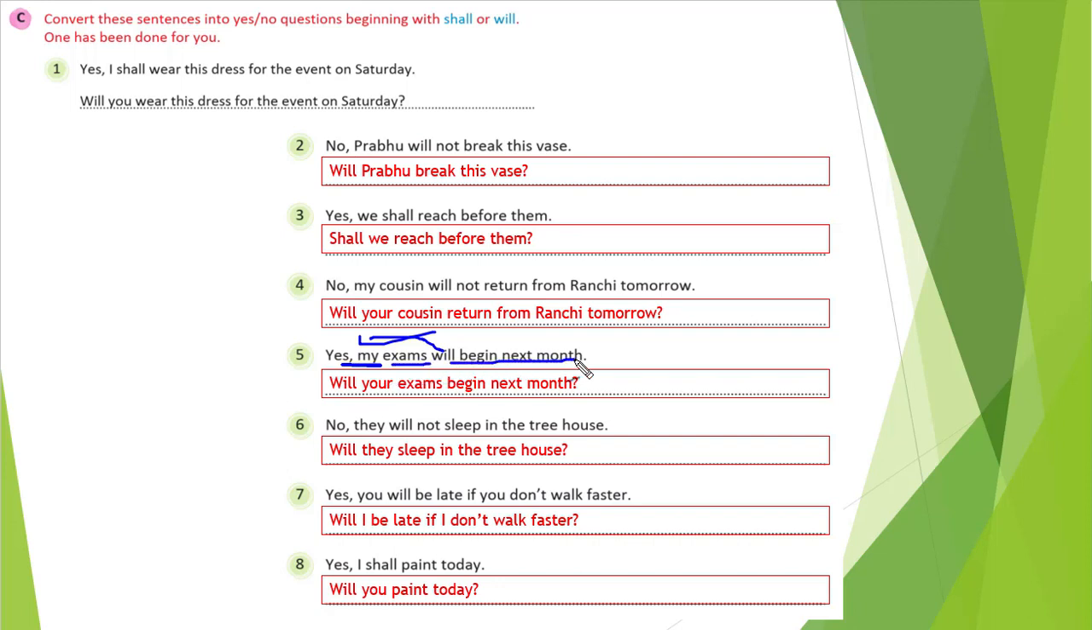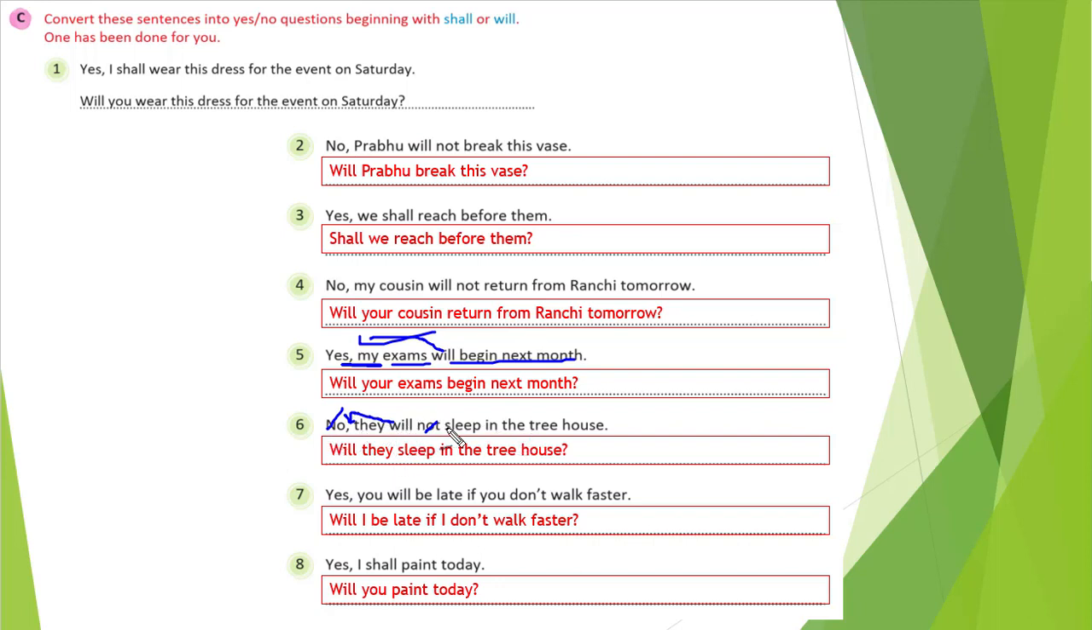Will your exams begin next month? No, they will not sleep in the tree house. So will they, you are asking. See, this is a negative sentence, so we will remove this not and no. Correct. So: will they sleep in the tree house?